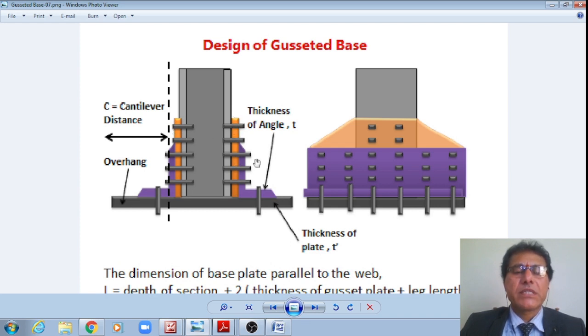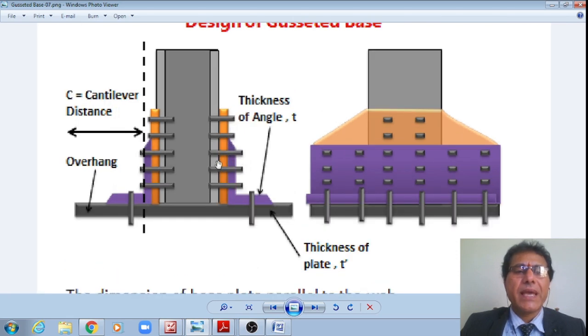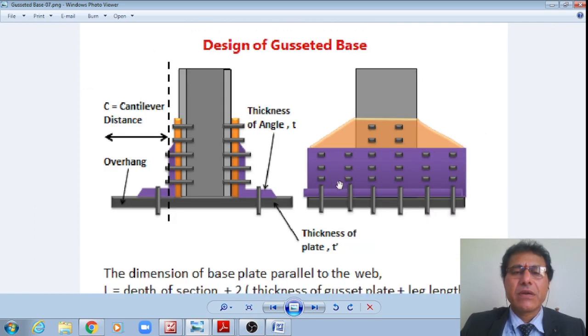Brown colors are the gusset plates, and this violet color is that of the gusset angle, which are connected by means of the bolts on each of the flanges, right? This is an I section, right? And we can see the same side view, just as shown in the schematic, right? The I section flange is seen to which the gusset plate is attached, and over which the gusset angle will be attached, right? Therefore, this will be stiffening this lower part so that this will take the bending moment about this strong axis, right?